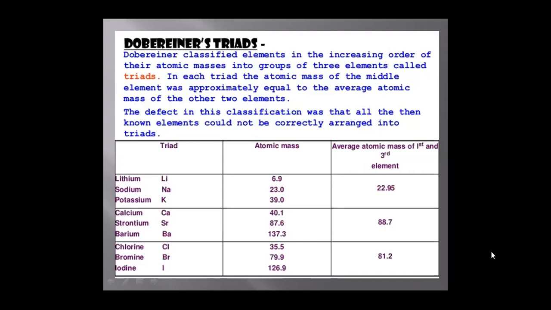For example, lithium, sodium, potassium is one set of triads, a set of 3 elements. Now the atomic mass of sodium is the arithmetic mean of the atomic masses of lithium and potassium. Similarly, the arithmetic mean of the atomic masses of calcium and barium is 88.7, which is near to the 87.6 of strontium.